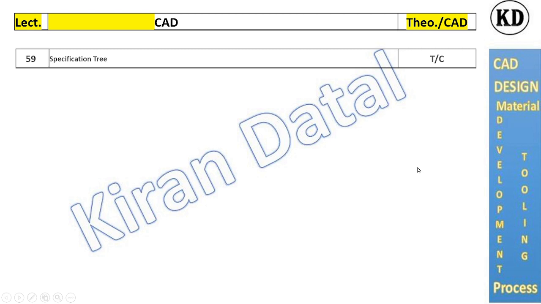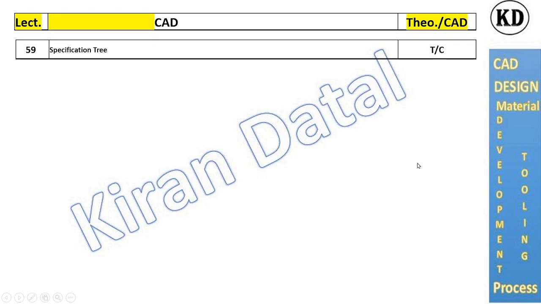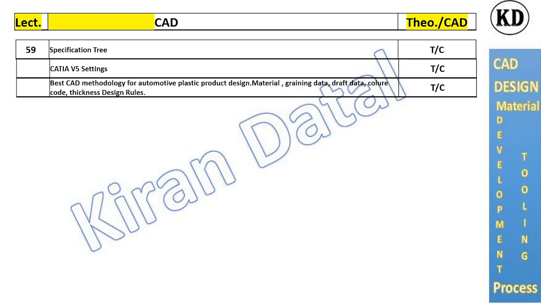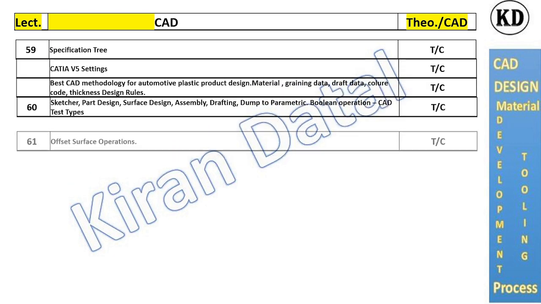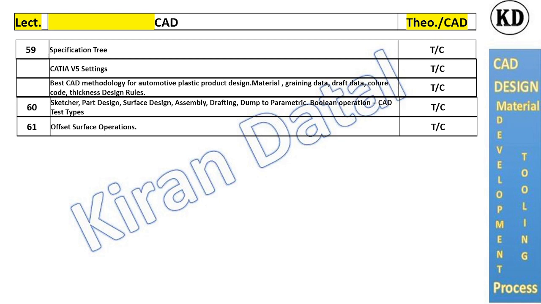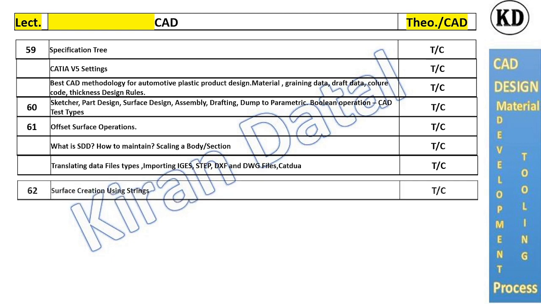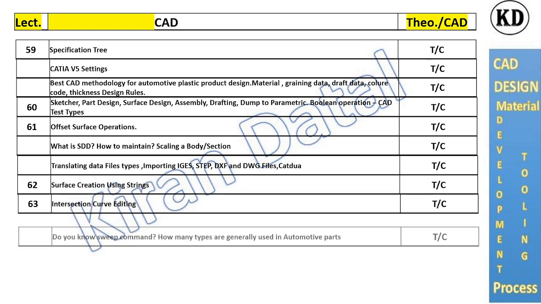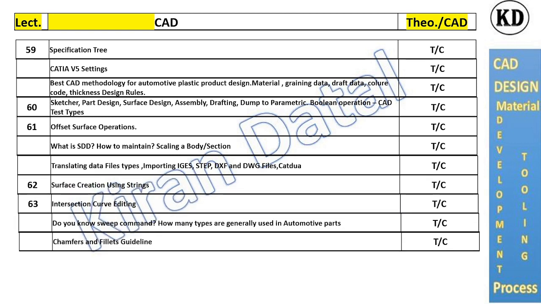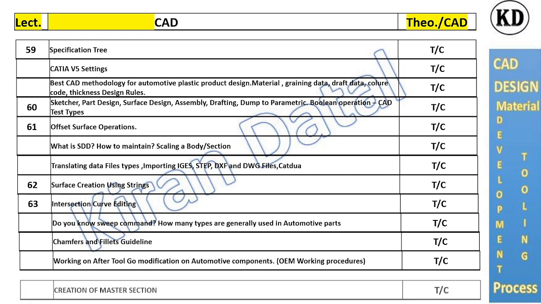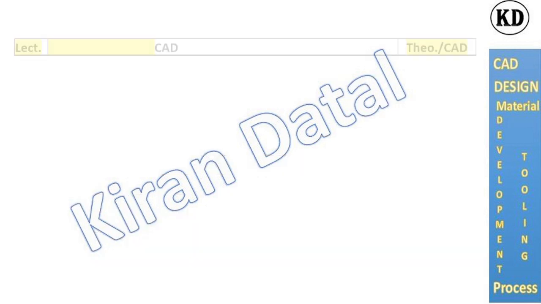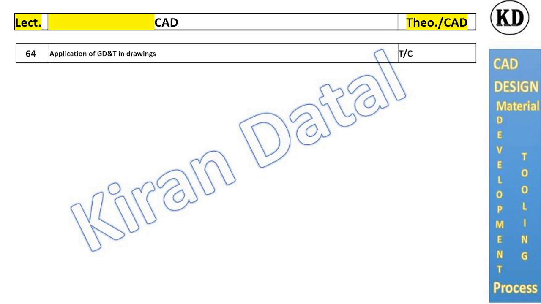Next one, all we covered is the same as whatever was discussed until now. That's the specification tree, CATIA CAD methodology, settings required for part designs, all modules meaning sketcher, assembly, generative shape design, or DMU analysis, and all the surfacing commands, which are positive commands, which commands we have to avoid, which colors we have to avoid, how the specification tree is maintained for easy modifications.